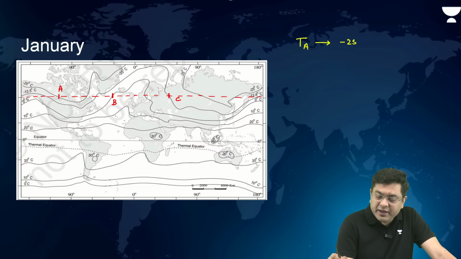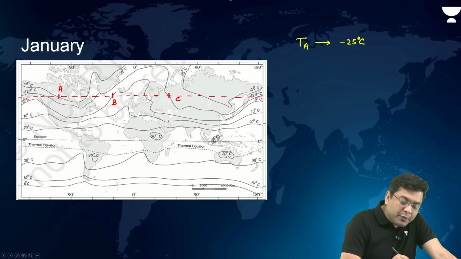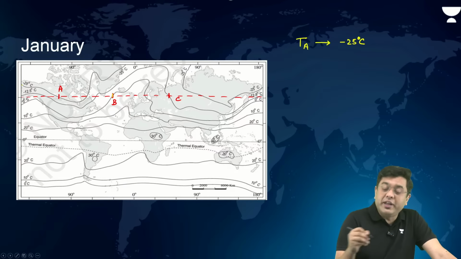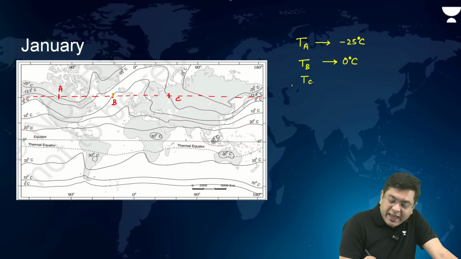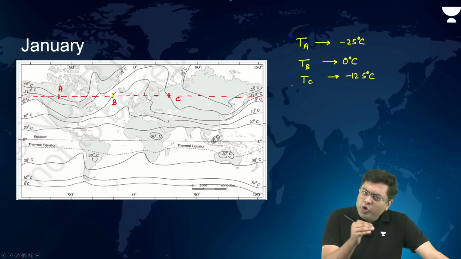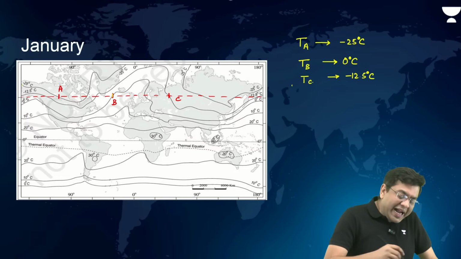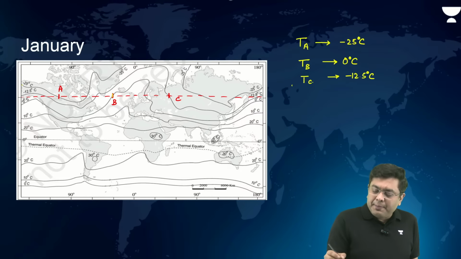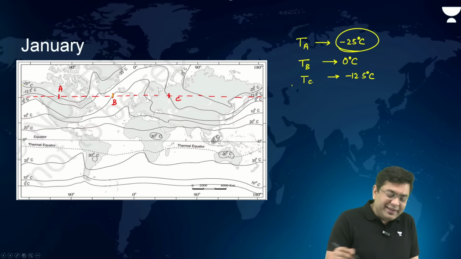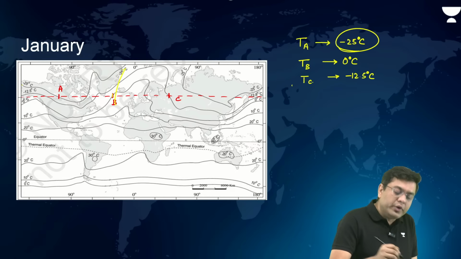Minus 25 degrees Celsius. What is the temperature at B in the region of the Atlantic? You have the 0 degrees Celsius isotherm which passes through it. Temperature at C, right? Again, if you observe, the minus 12.5 degrees Celsius isotherm is passing through it. So what do we understand from this? That at the same latitude, to experience a temperature of minus 25 degrees Celsius, you will have to move northward.